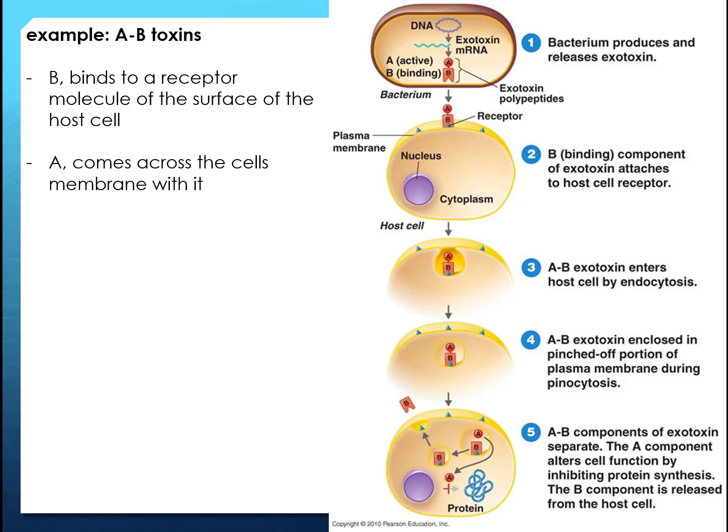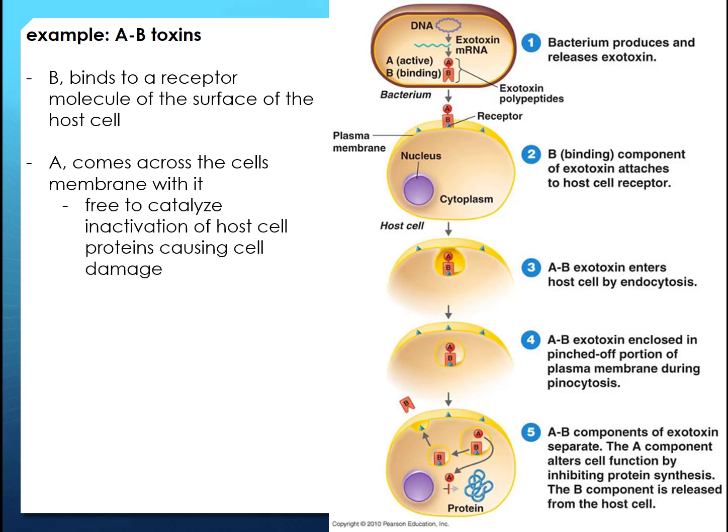So when B gets brought in, the protein part B also comes in with it. So the two proteins make their way into the cell, and then what happens is they separate. And A starts to cause damage within the cell. So for example, these two girls went into the club, part B sweet talks the bouncer, and then they separate, and A gets drunk and wrecks up the place. Okay.